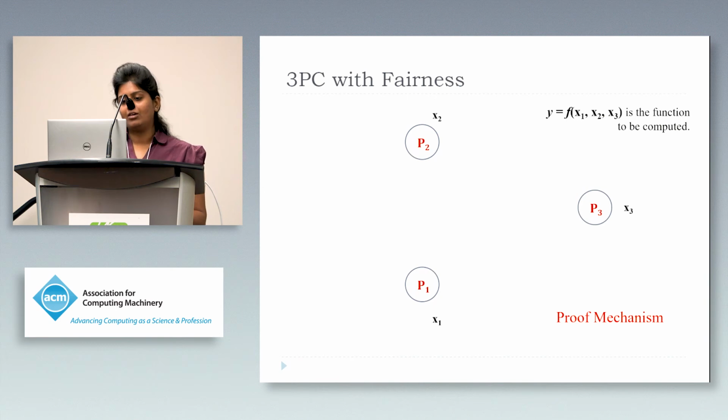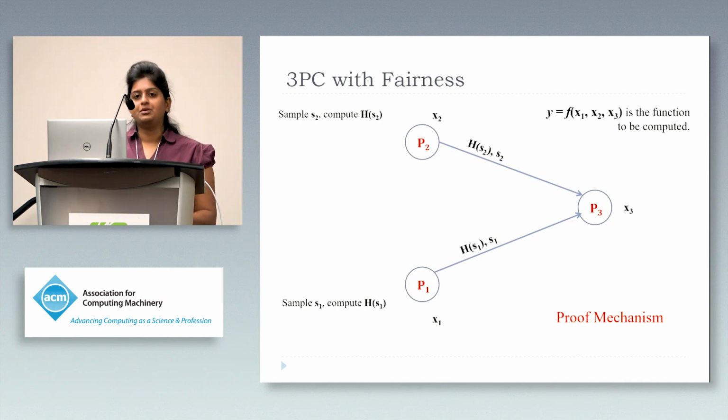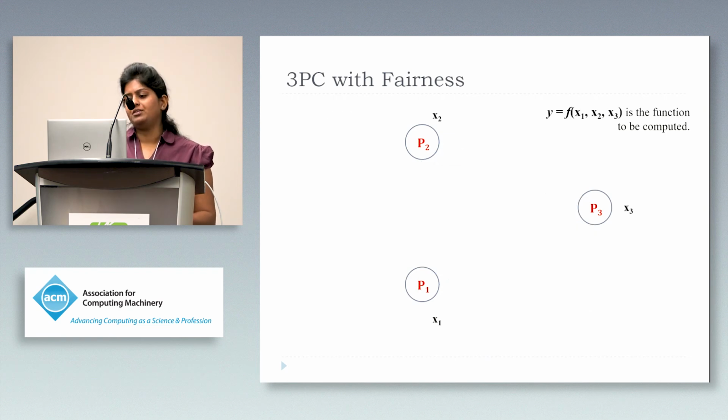So procedurally, let's see how this happens. So P1 and P2 both sample a random S1 and S2 and compute pre-image resistant hash values on it. So they send the same to P3 individually, and at the same time, they also exchange the hash values among themselves. Finally, they would also send the hash values received from the co-gobbler to P3. P3 would then perform checks to verify whether all the hash values and the corresponding pre-images match. Now, this is done before evaluation.